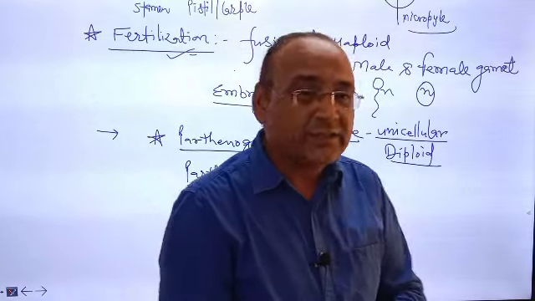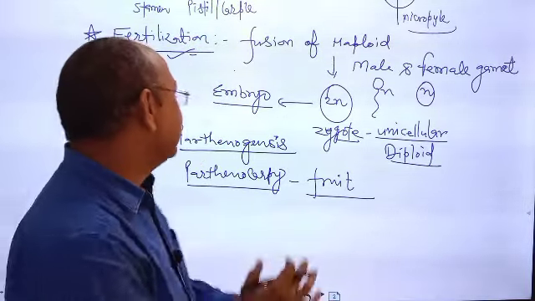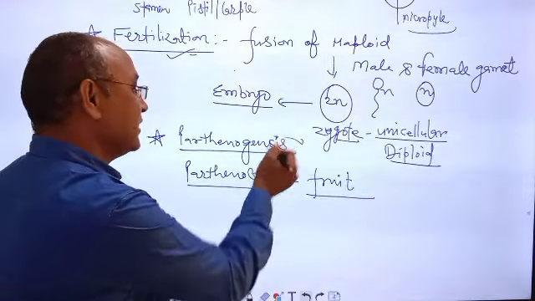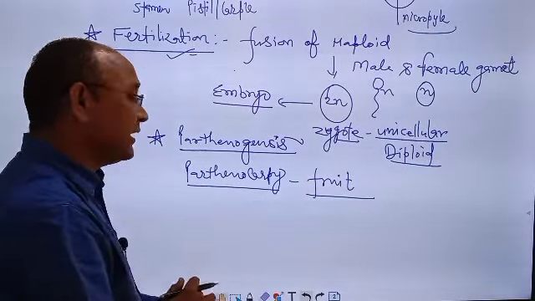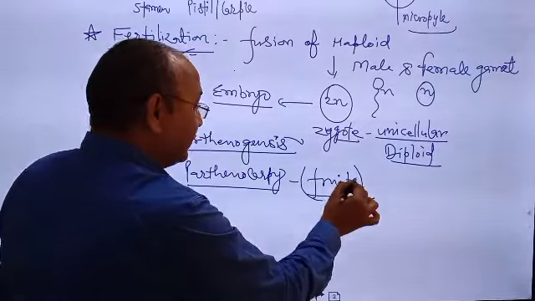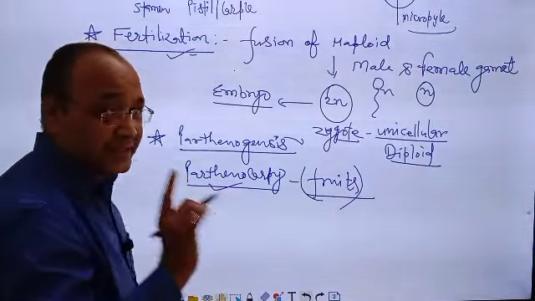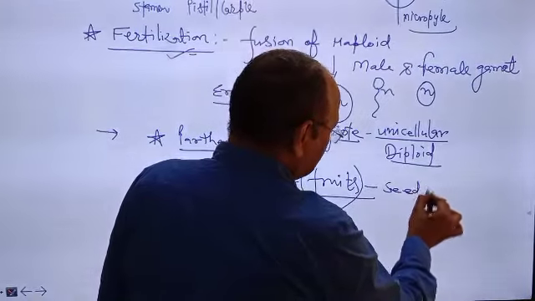Your answer is formation of embryo without fertilization is called parthenogenesis, and formation of fruit without fertilization is called parthenocarpy. And fruits which are developed from the parthenocarpy process, this type of fruits are seed